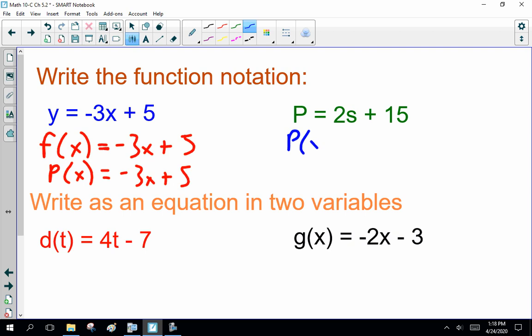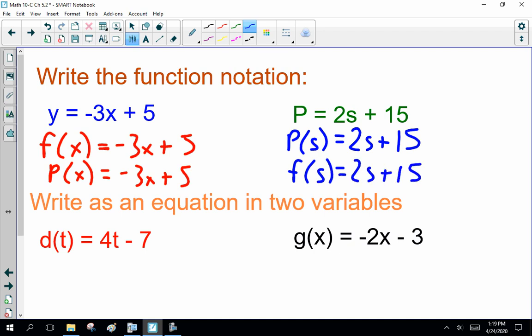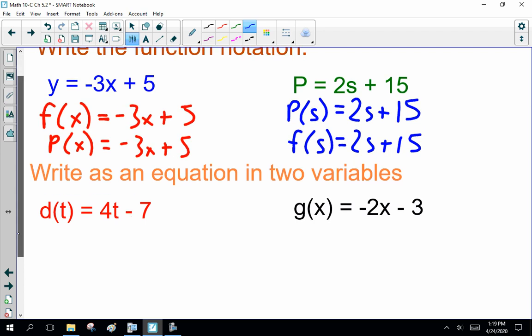I call this p of x. Sorry, p of x, forgive me. P equals 2s plus 15. P of s is 2s plus 15. And yes, if you don't want to call it p, call it f for function. You have the pen, write in whatever variable you want. I don't care as long as I can read it.